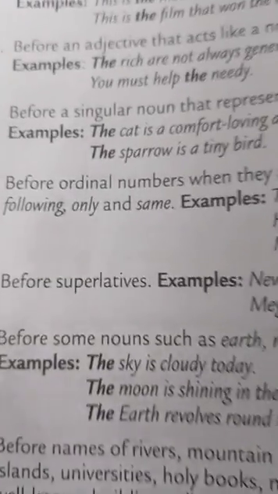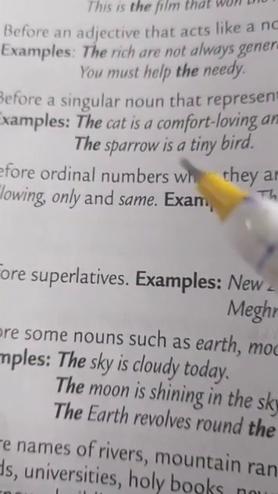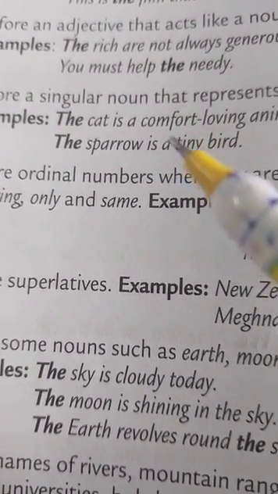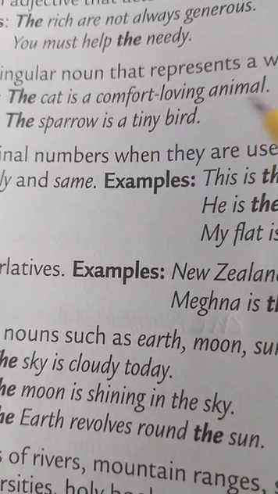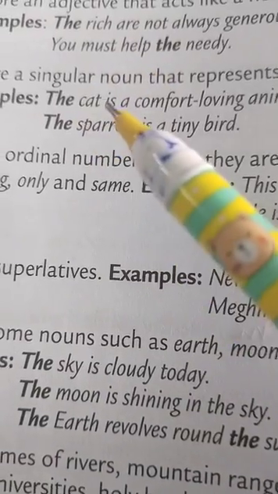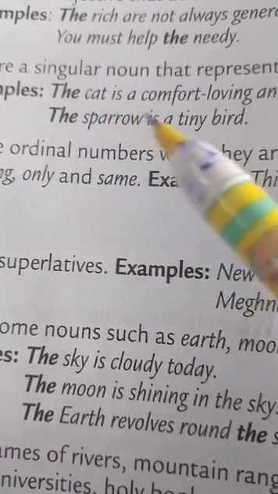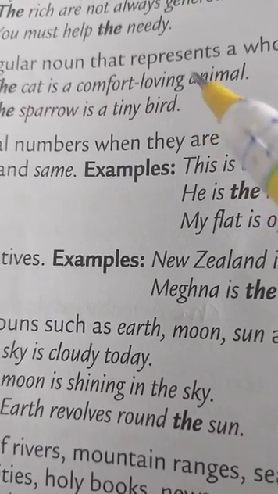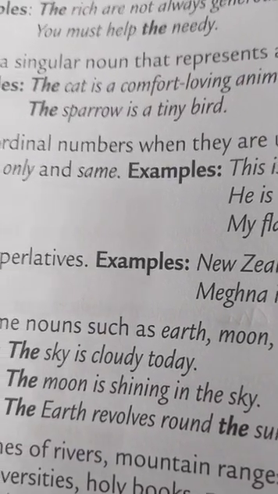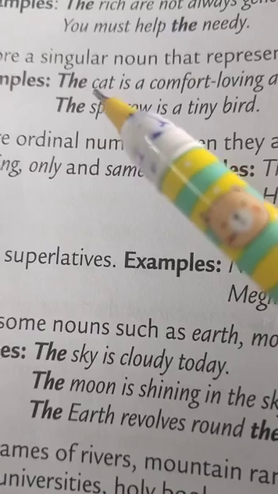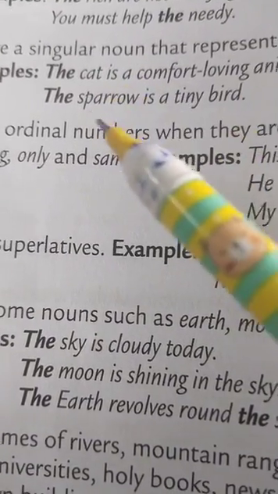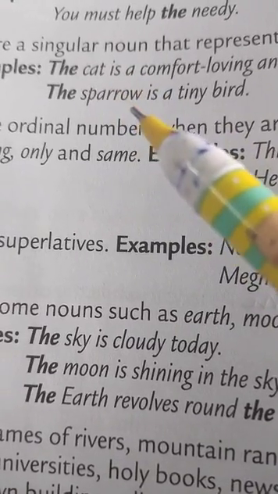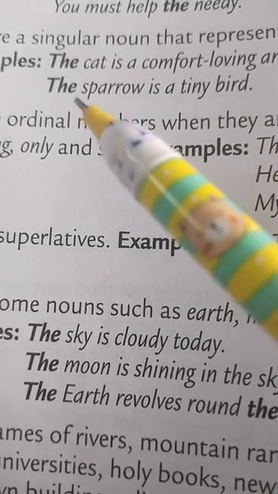Now before a singular noun that represents a whole class, we use article the. When a singular noun represents its whole class, for example, the cat is a comfort loving animal. Now your noun cat is a singular noun, but it is representing a whole class. Okay, so we have used article the before it. Then, the sparrow is a tiny bird. Here the sparrow is referring to the whole class, so we have used article the before it.